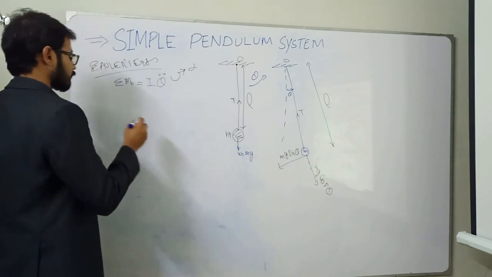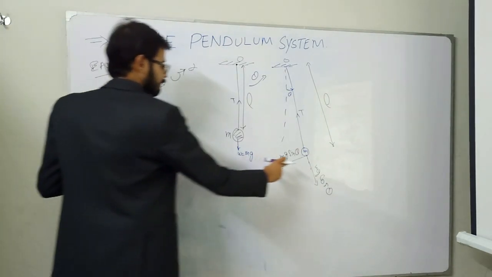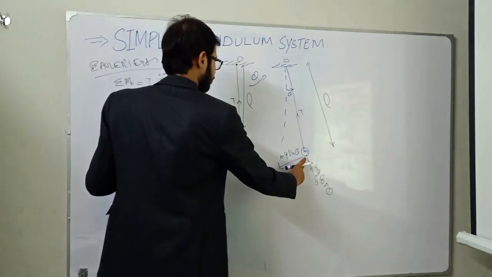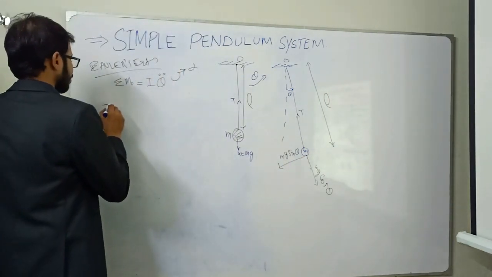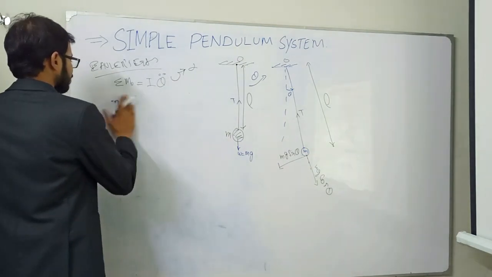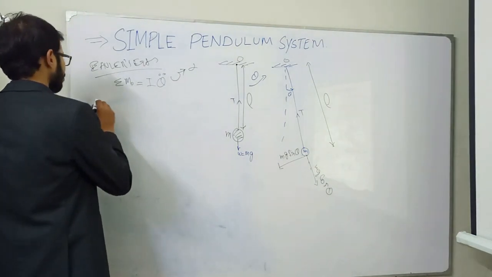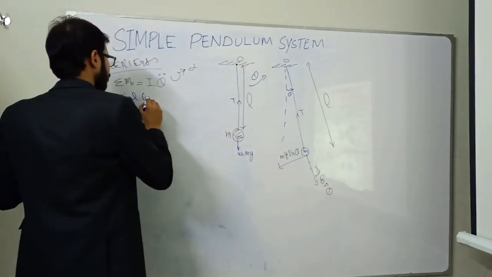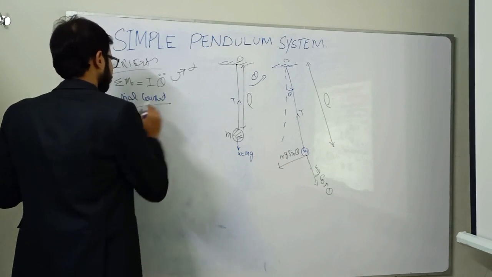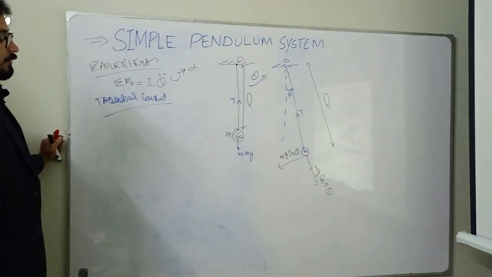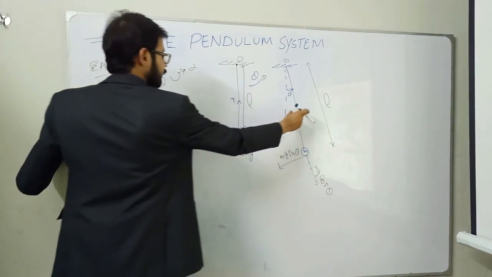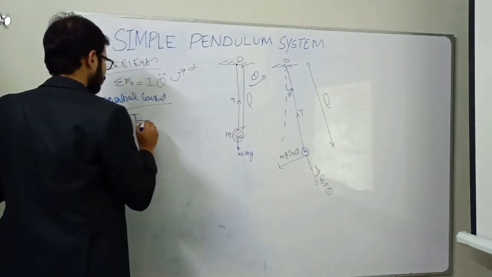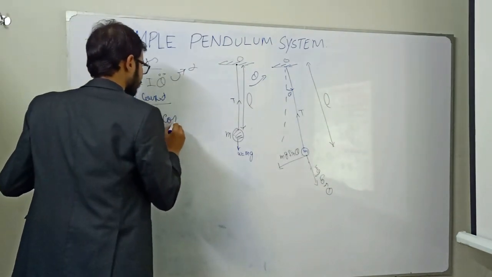Solving this system, because this motion will be considered with a negative sign, first of all I want to explain what the tangential component will be. The tangential component will be simply T and this will be mg cos theta, so we will get T is equal to mg cos theta.